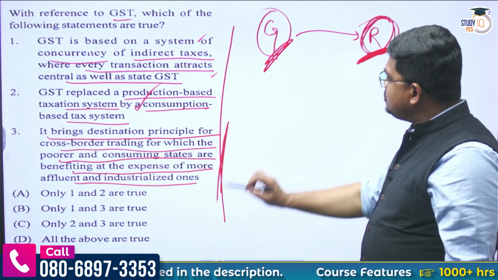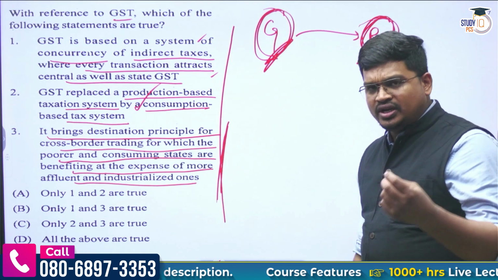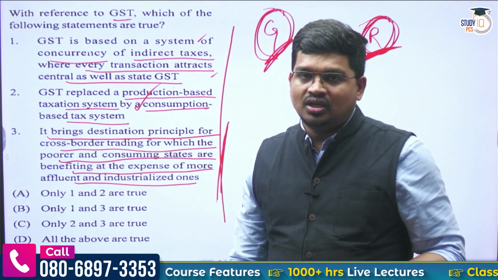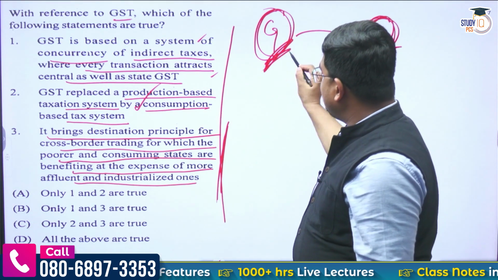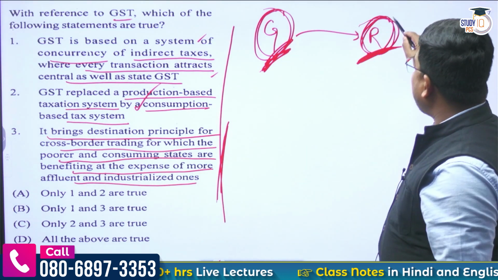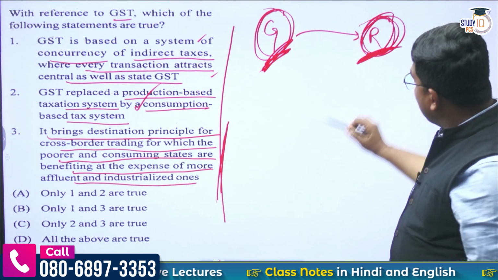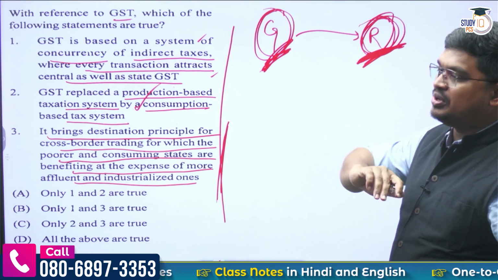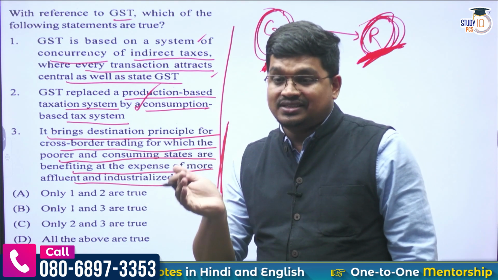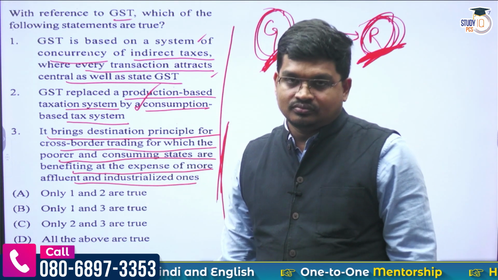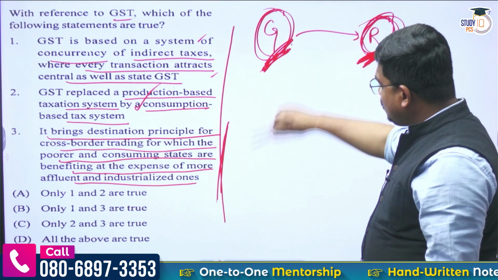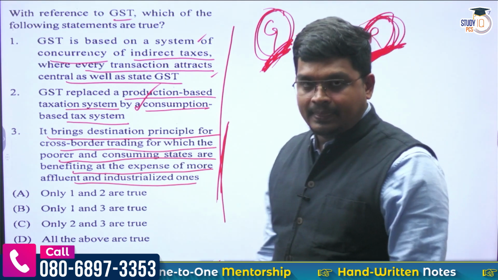So Gujarat is an affluent state, good for industrialization, but it does not get the tax. The Rajasthan government gets the tax, where this product has been consumed or destined. It is a destination based tax, so tax is collected by the Rajasthan government, not the Gujarat government.